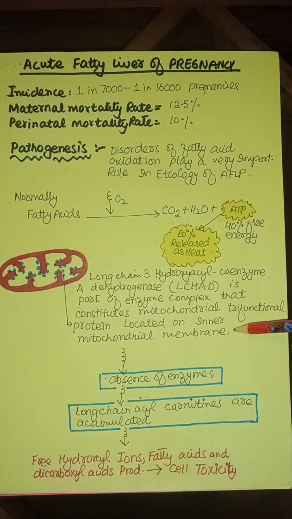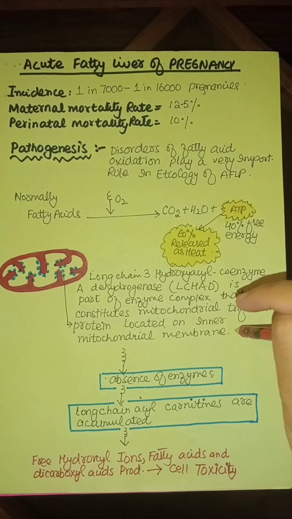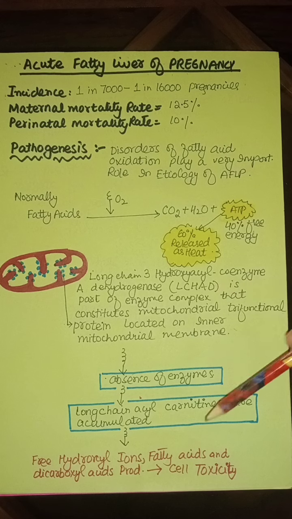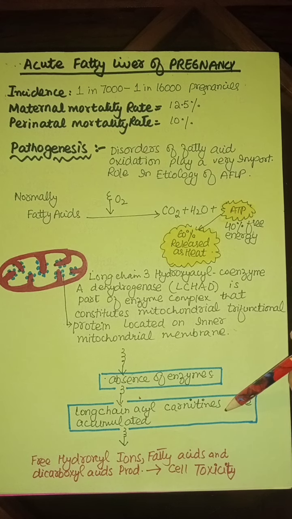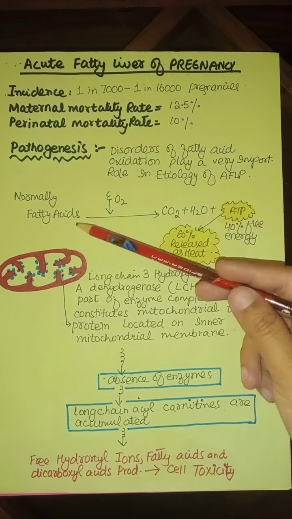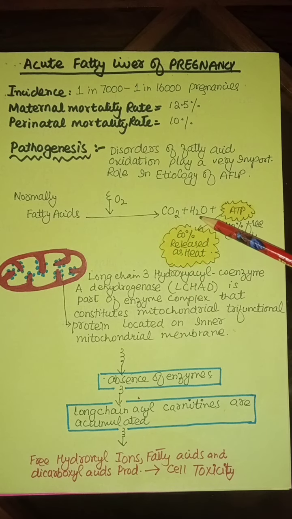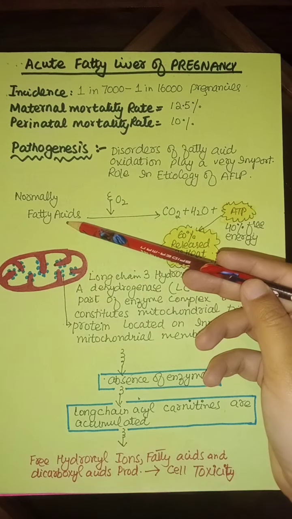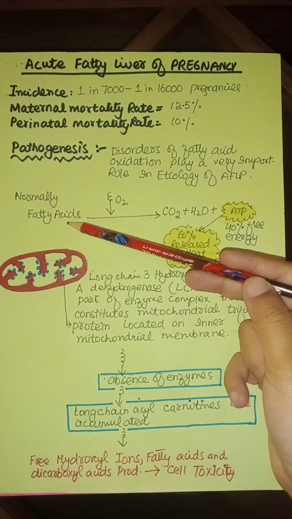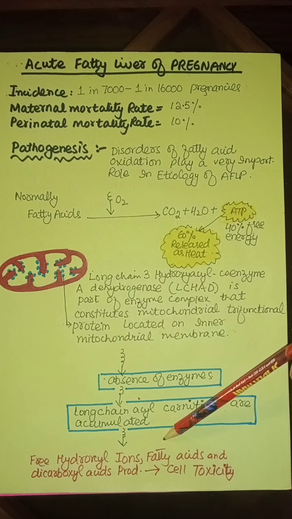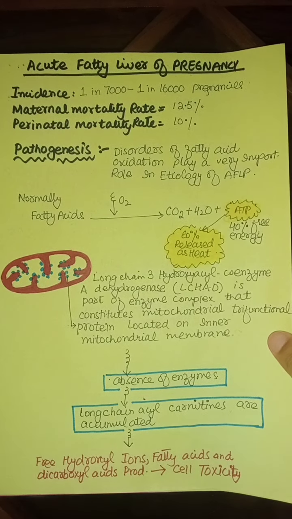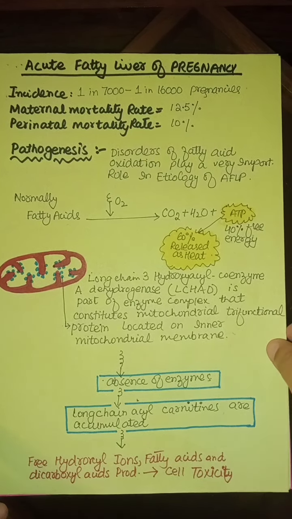It is an autosomal recessive trait, and if the patient is heterozygote, there is absence of this enzyme. Due to absence of this enzyme, the long chain acyl carnitines accumulate. The long chain fatty acids are not converted into carbon dioxide, water, and ATP, so they will be stored there. When the long chain fatty acids are stored, free hydroxyl ions and dicarboxylic acids are produced, and they cause cell toxicity. So this is the pathogenesis.